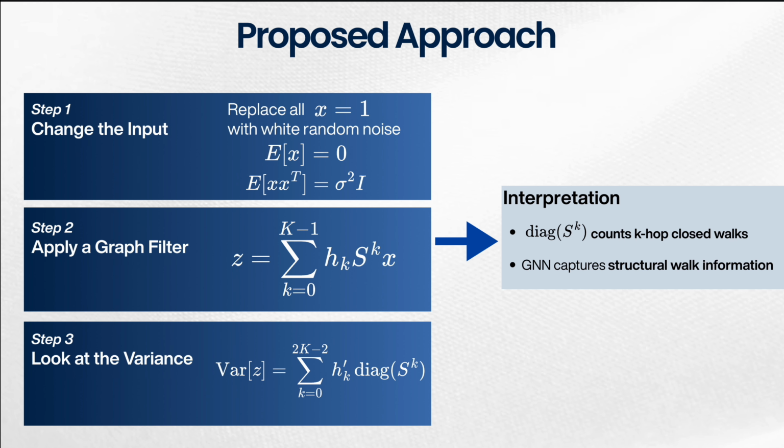And here's the interesting point. The variance becomes a linear combination of the diagonal of S to the k. Now the diagonal of S to the k counts the number of closed walks of length k at each node. So the GNN is effectively extracting structural closed walk information that was previously invisible. This shows additional graph structure beyond what 1-WL captures.